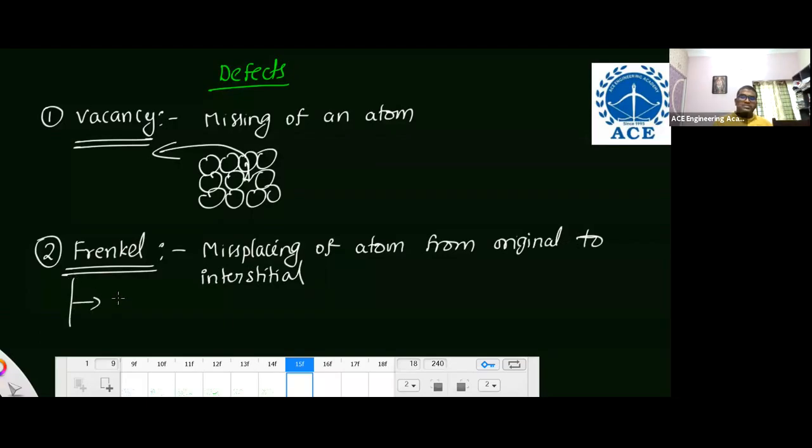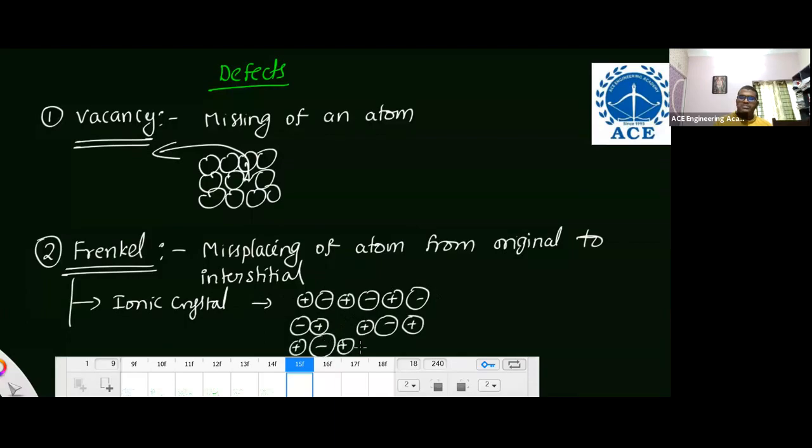Listen, Frenkel defects take place in ionic crystals. Why? Difference in size. Like 1 plus, 1 minus, 1 plus, 1 minus. If a minus is missing, it is moving from its original position to the interstitial position. This is Frenkel defect. Misplacing of an atom from its original position to the interstitial position is nothing but Frenkel defect. These things are important. Next, third one.